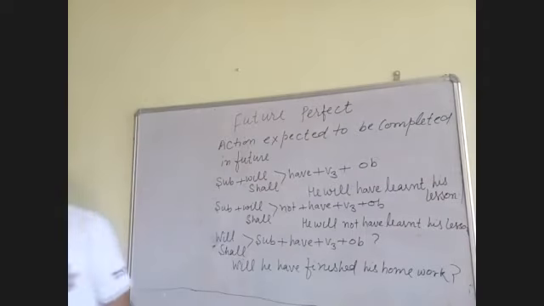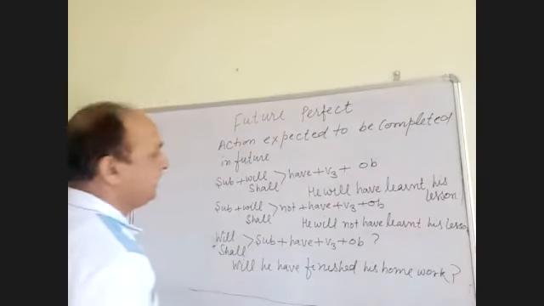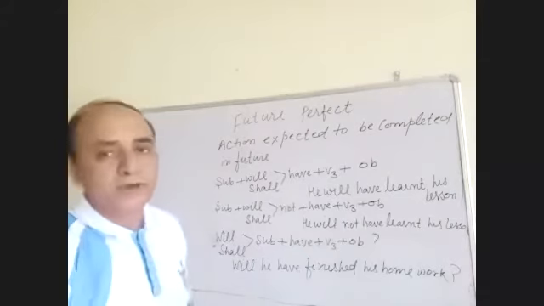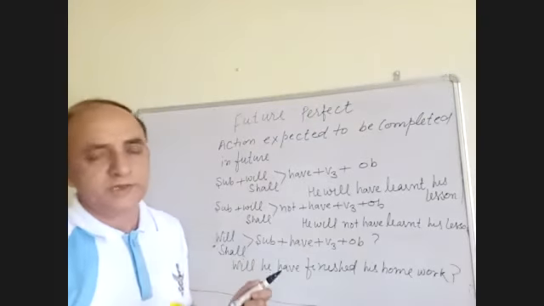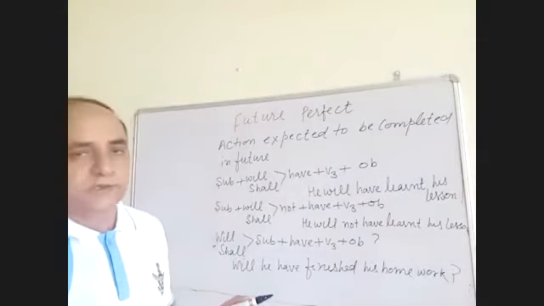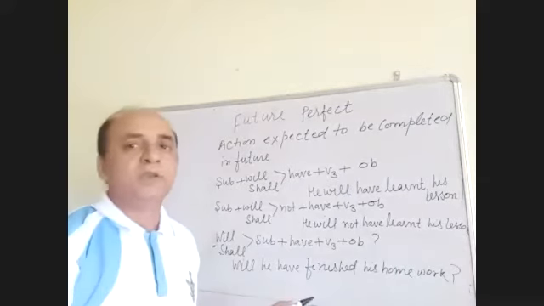But in simple future also, like in past perfect we have discussed, there can be two actions in a sentence, the first action and the later action. Again there will be a combination.